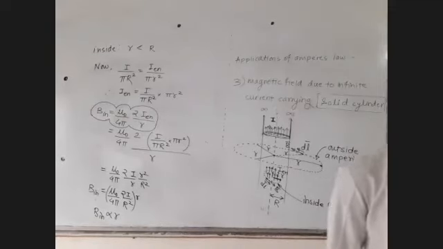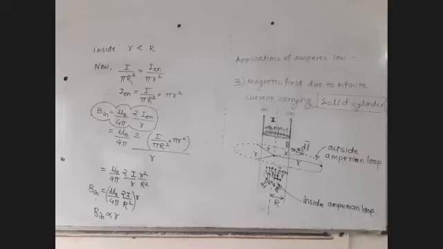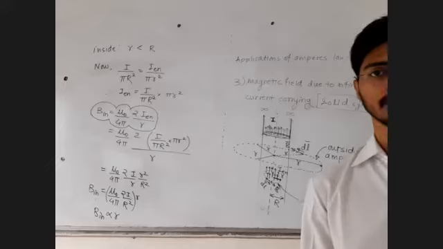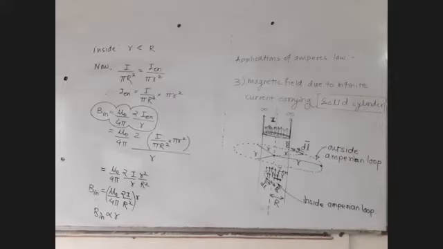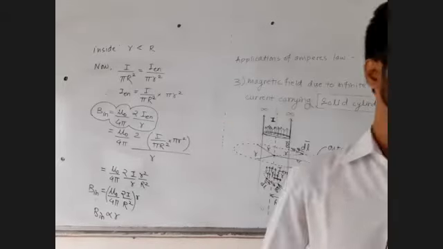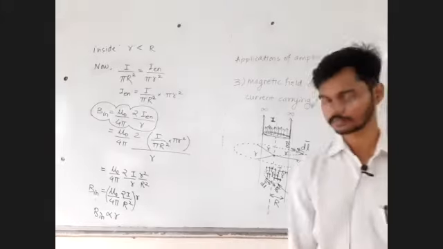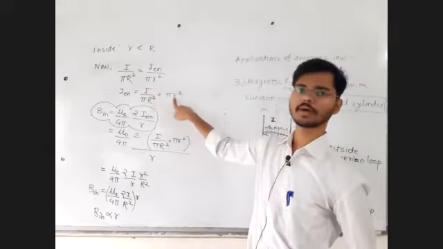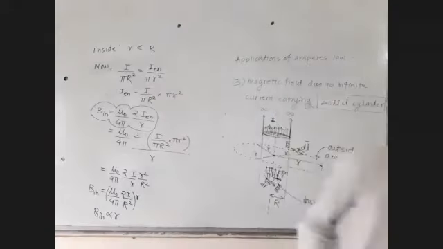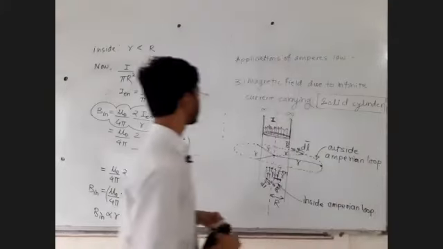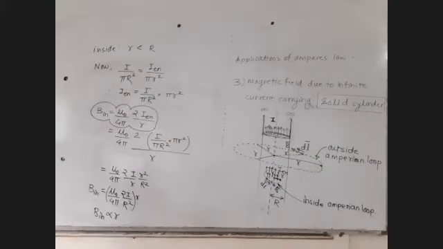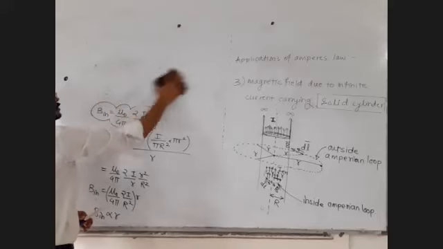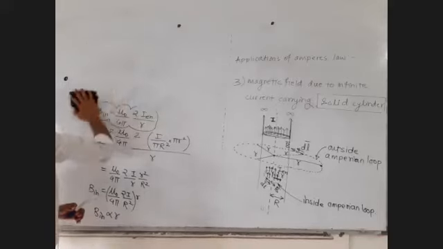Infinite wire, hollow cylinder, solid cylinder. Now is it clear? Is the last one clear? Current per unit area into my area. Fine. Now let us draw the graphs, inside and outside. Now this will become obvious for you.